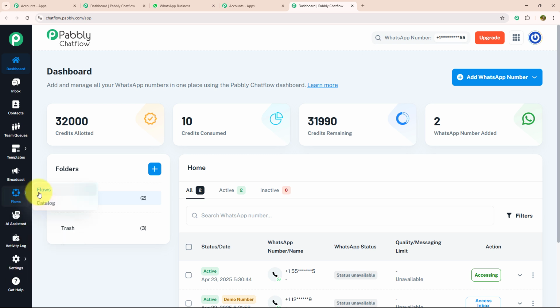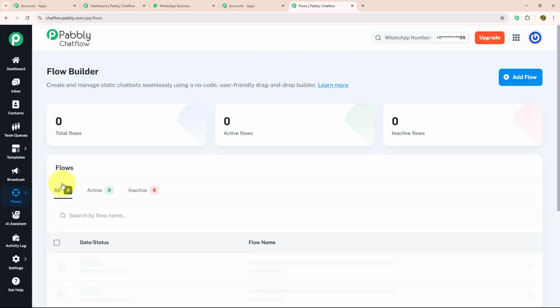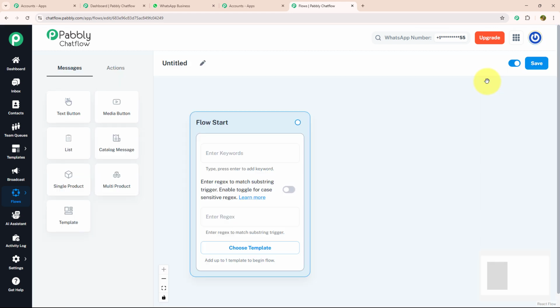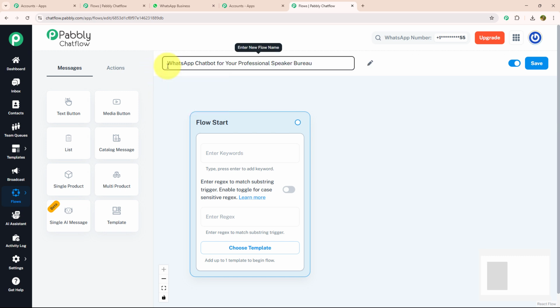For that, we need to click on the flow option and you will land on the flow builder page. Here you can create and manage your chatbot seamlessly. And to create a new flow, you just need to click on the Add Flow button, which is given on the top right corner. And after that, you will land on this page. Here, to create a new flow, you just need to give it a meaningful name. As we are making this chatbot for a Professional Speaker Bureau, I will name it accordingly as WhatsApp Chatbot for your Professional Speaker Bureau.